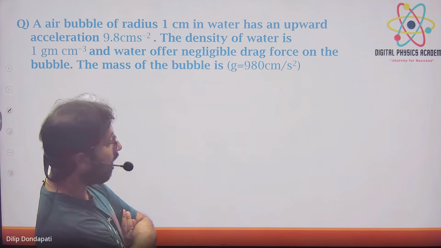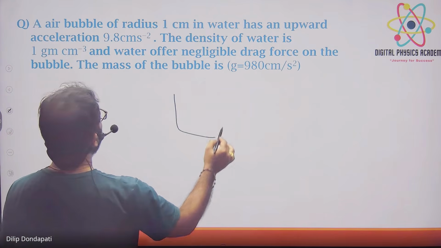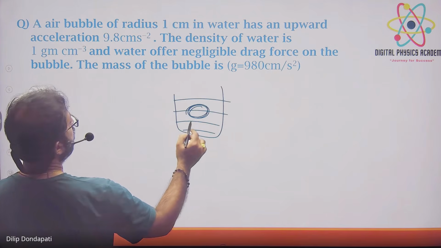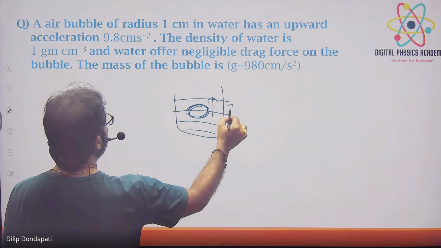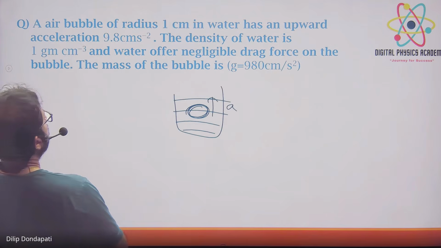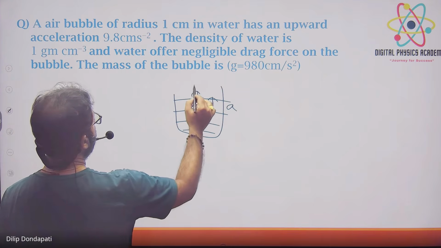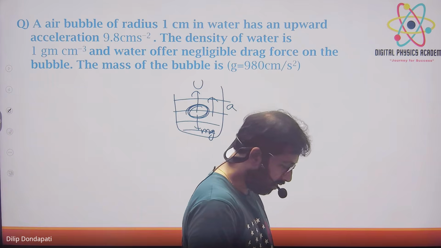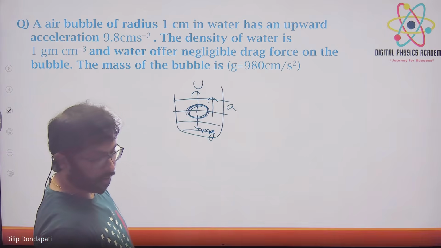So what forces are acting on the bubble? The air bubble is going upwards with the acceleration given here, and the buoyancy force will be acting in the upward direction. So you get net force on the bubble equal to ma, apply that. That's it. Then for mass, wait, one second. Net force equal to ma, apply it.